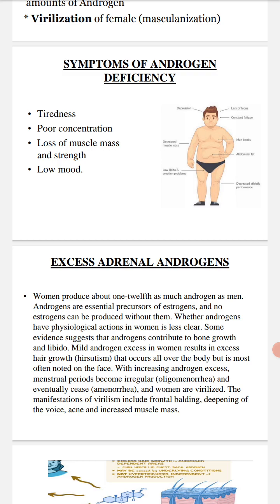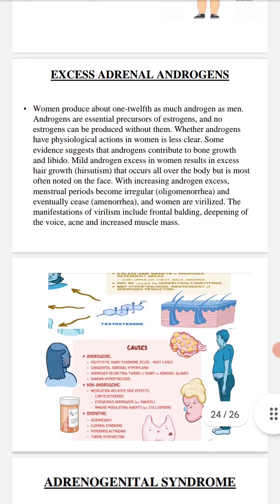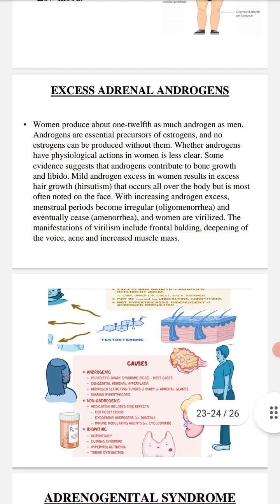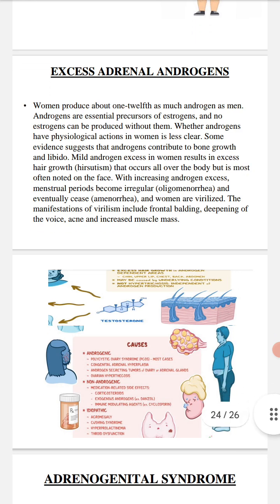And women are virilized. The manifestations of virilism in females include frontal balding, deepening of voice, acne, and increased muscle mass. Now, this is the diagrammatic presentation of the causes and the effects of adrenal androgens.